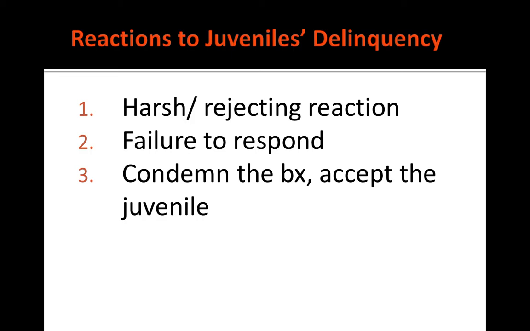So there are 3 reactions to juveniles' delinquency. One is this harsh rejecting reaction, and that's the one with which we're most concerned. Another is a failure to respond at all, and then there's condemning the behavior but accepting the juvenile.